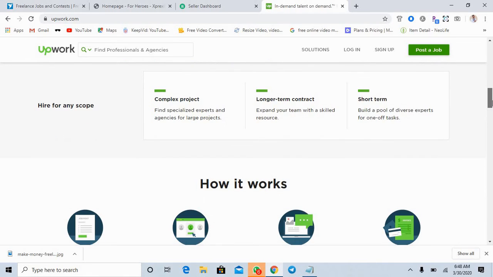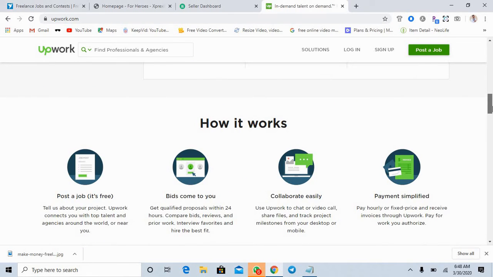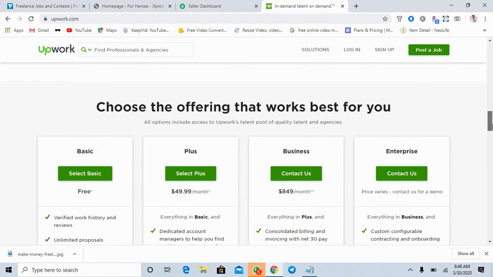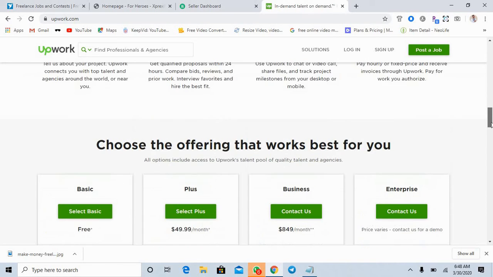Luckily for you, how it works: post a job for free, bids come to you, collaborate, and payment simplified. So this is how you can earn on this platform.